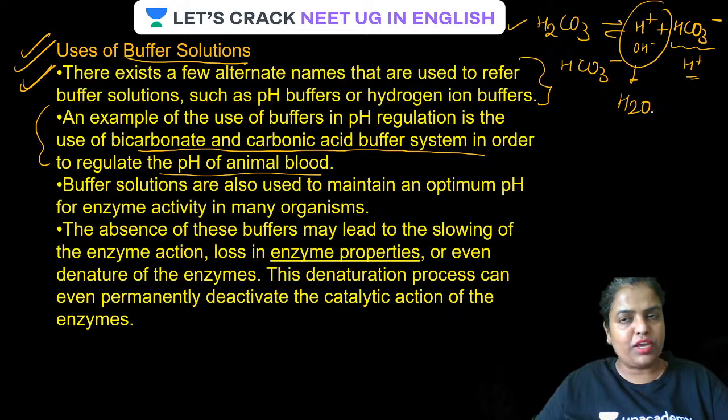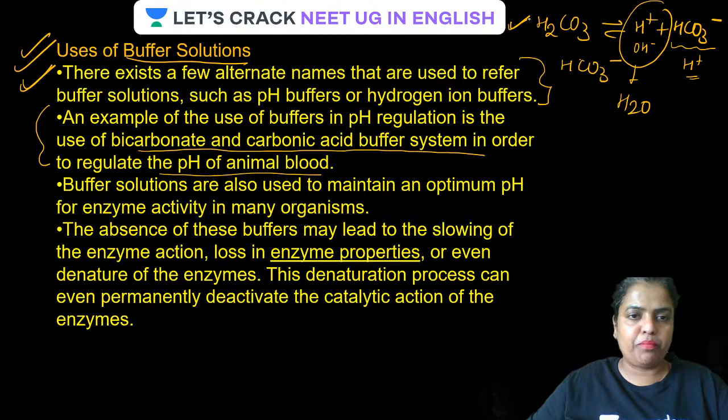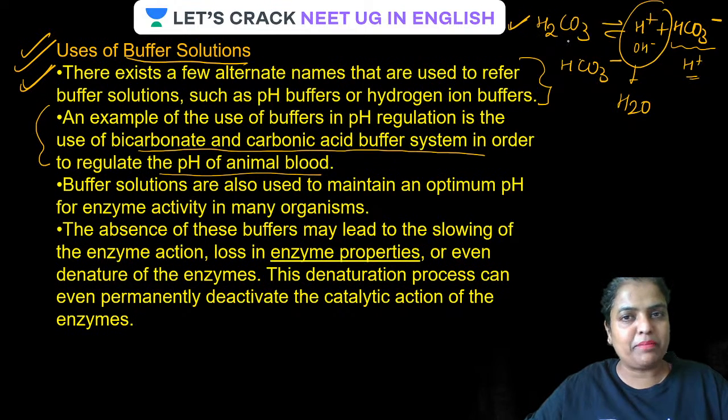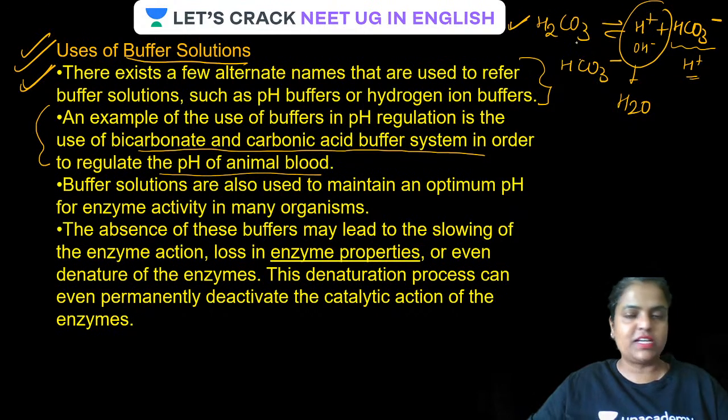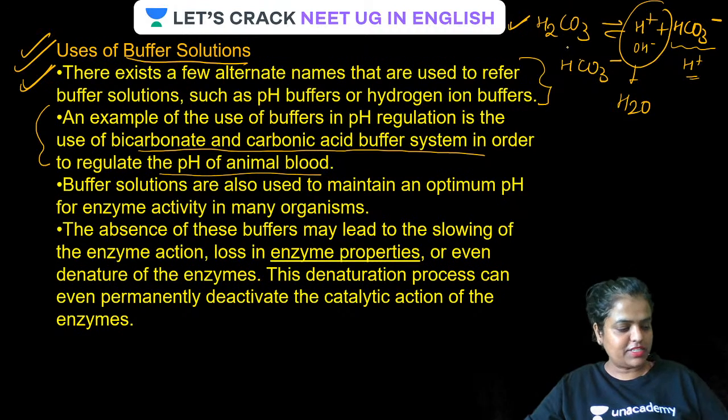Very, very important thing over here: use of bicarbonate and carbonic acid. So our blood has a bicarbonate and carbonic acid buffer system. Very, very important question: is blood a buffer, or which of the following acts as a buffer? So blood is a buffer. What type of buffering system is over there? I mean, what is the reaction over there? The answer is there on the screen.